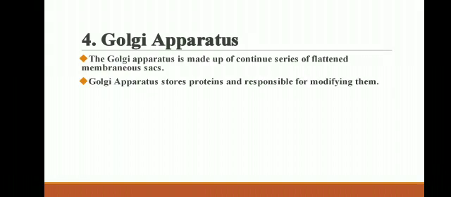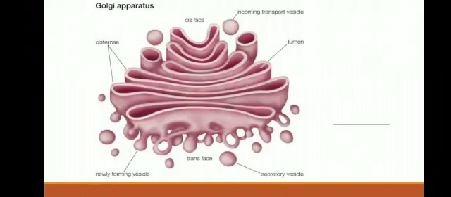Through secretory vesicles, these proteins are secreted outside the cell whenever needed. See the diagram of the Golgi apparatus. There are two regions: on the upper side there is the cis face and on the lower side there is the trans face. Also there are secretory vesicles.